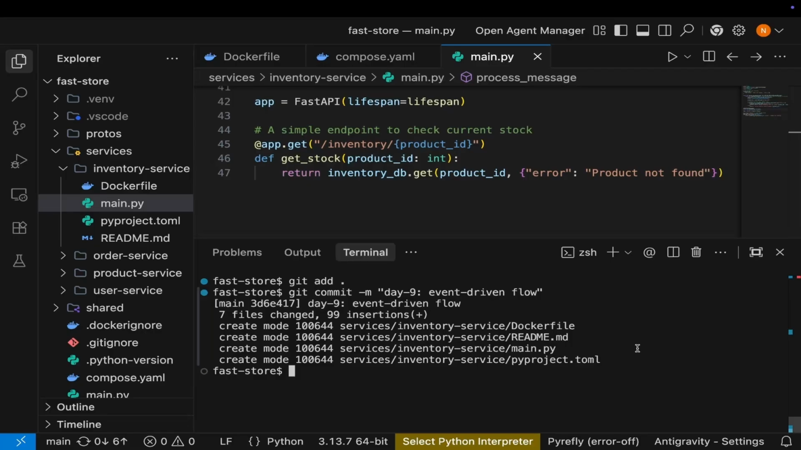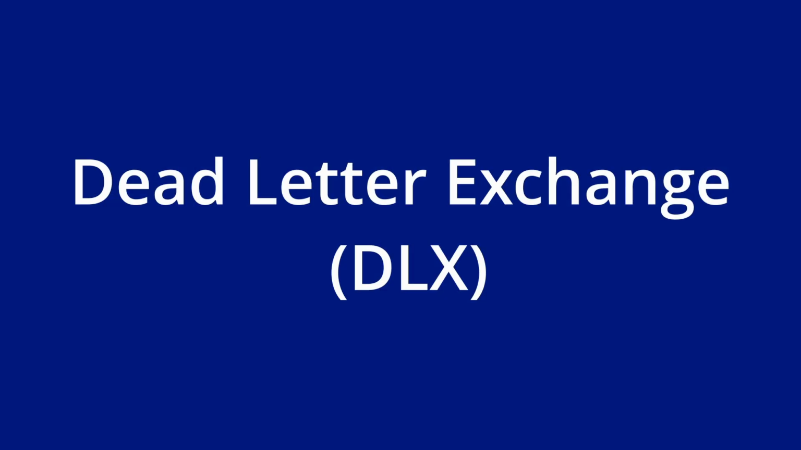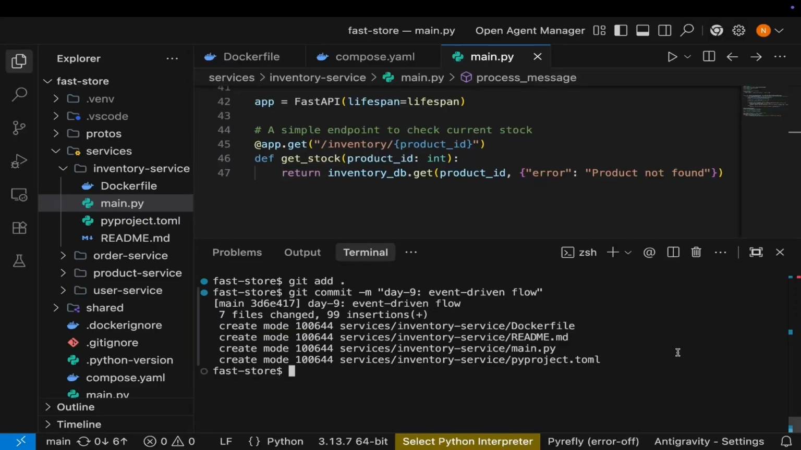Today, we are making our system bulletproof by implementing dead letter queues. When a message fails to process, instead of deleting it, RabbitMQ will safely quarantine it in a special queue so we can inspect it or retry it later without blocking the rest of the system. To build this, we have to modify the inventory service.